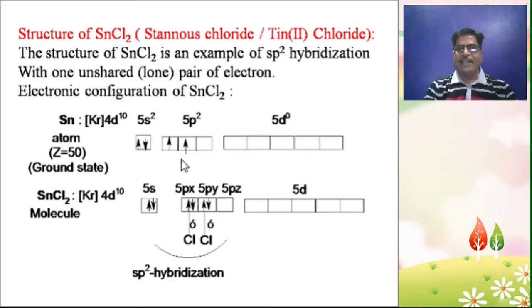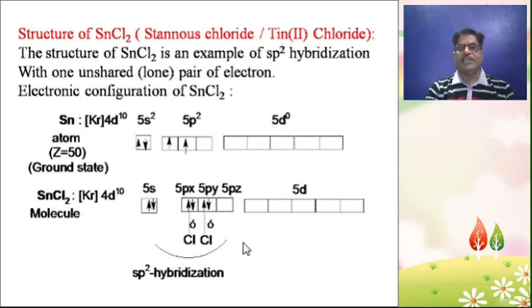So each unpaired electron combines with a Cl atom, these 2 Cl atoms, to form 2 sigma bonds. And here the 5s electron pair is a lone pair of electrons which does not take part in bond formation, but we consider it in hybridization. So one s and two p orbitals, so sp2 hybridization will occur in the SnCl2 molecule.